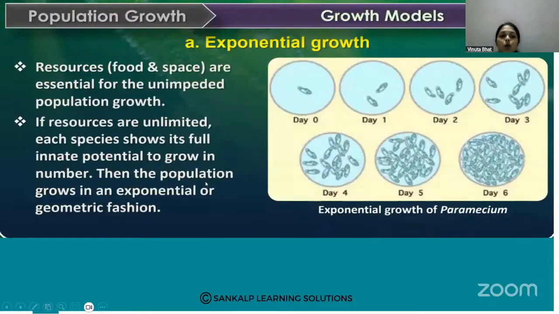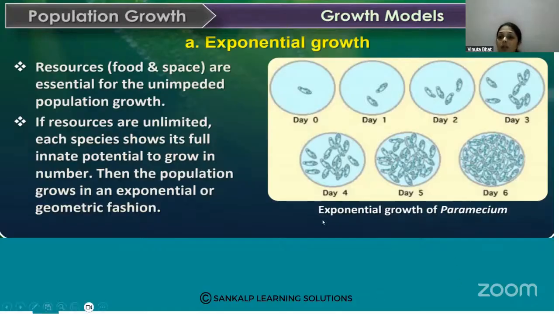Then growth models. You know that in India or in the world, the human population is increasing, right? So that shows the increasing model. Here we are concerned about the unbridled human population growth.